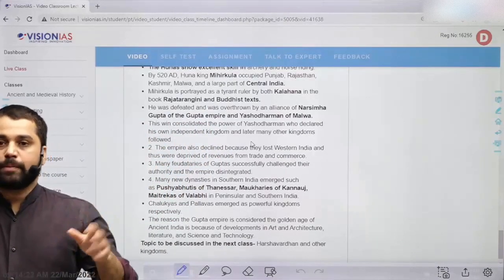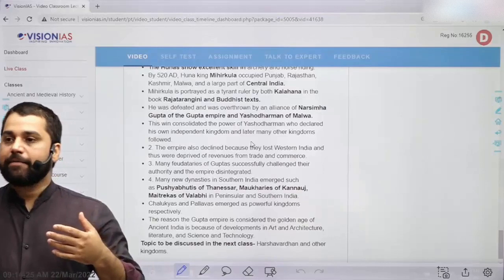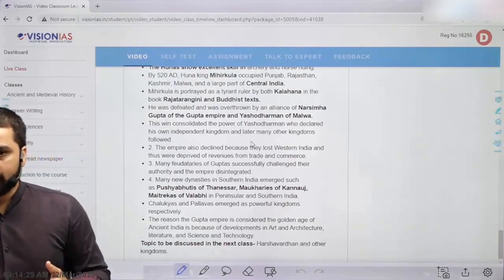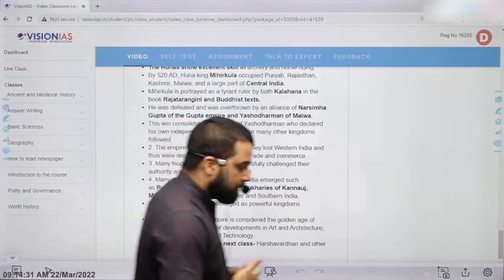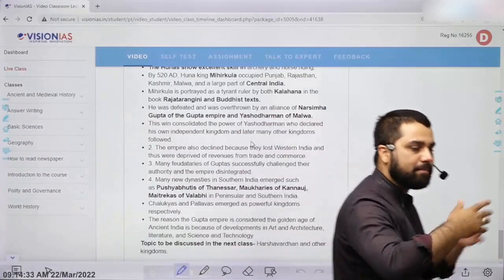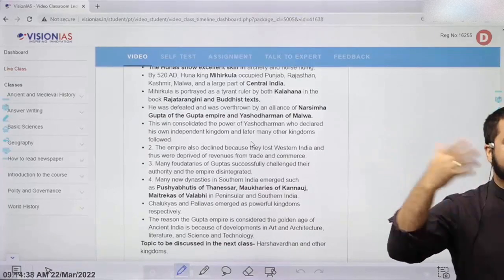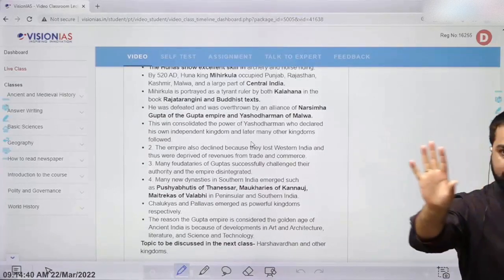The Gupta rulers were declared by Brahmins as representatives of the gods on earth, and because of that many important lands were given to Brahmins, declared tax-free. In fact, this was not started by the Guptas.